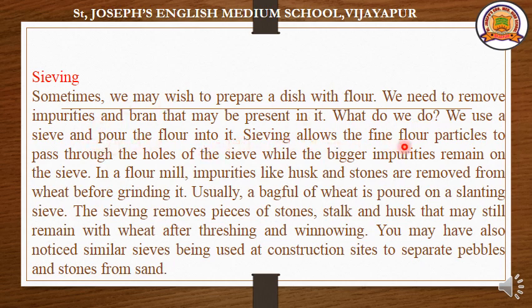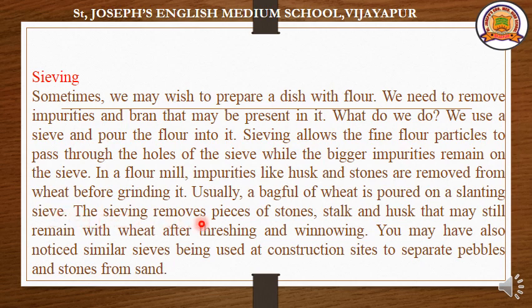Sieving allows the fine flour particles to pass through the holes of the sieve, while the bigger impurities remain on the sieve. In a flour mill, impurities like husk and stones are removed from wheat before grinding it. Usually, a bag full of wheat is poured on a slanting sieve.